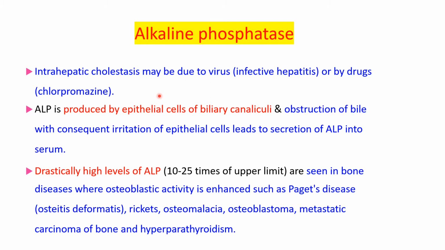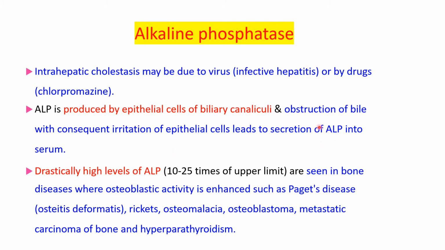Why is there an increase in the alkaline phosphatase level if there is obstruction to bile? Because ALP is produced by epithelial cells of biliary canaliculi, and obstruction of bile with consequent irritation of epithelial cells leads to secretion of ALP into the serum.